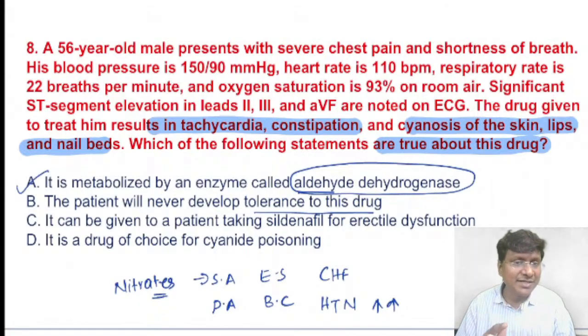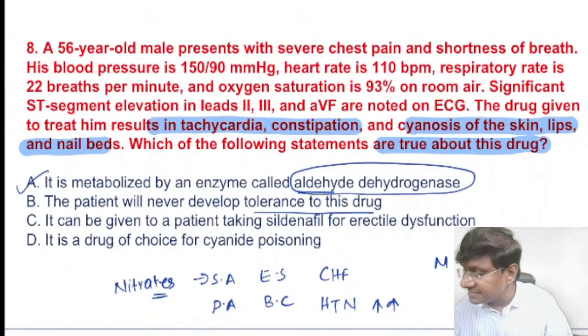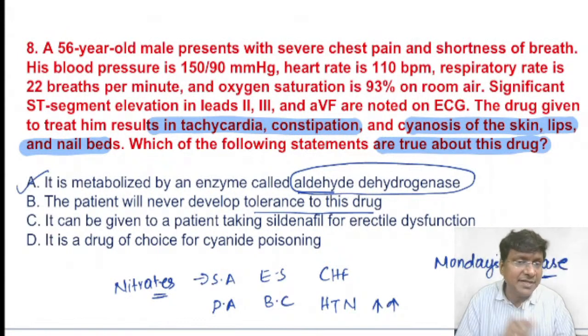To prevent the tolerance, it is necessary to provide drug-free periods to avoid the desensitization of the vasodilatory response, and this is what is called Monday's disease. So this is what is called Monday's disease, the drug-free period that we are giving.